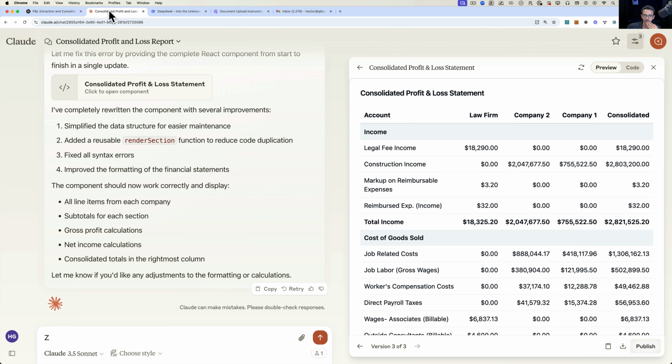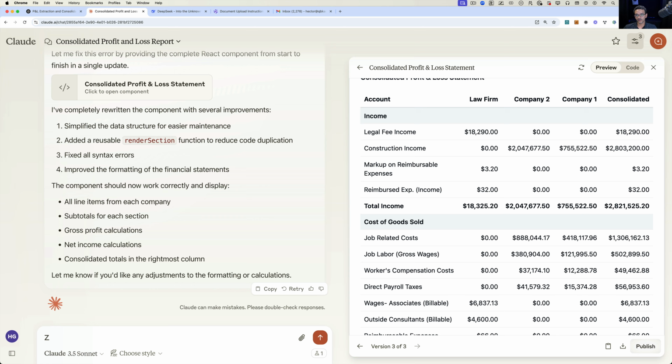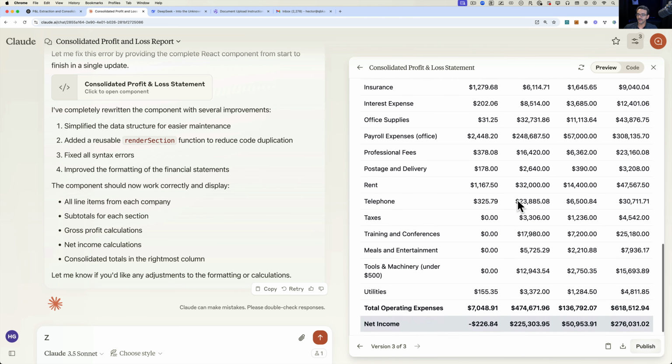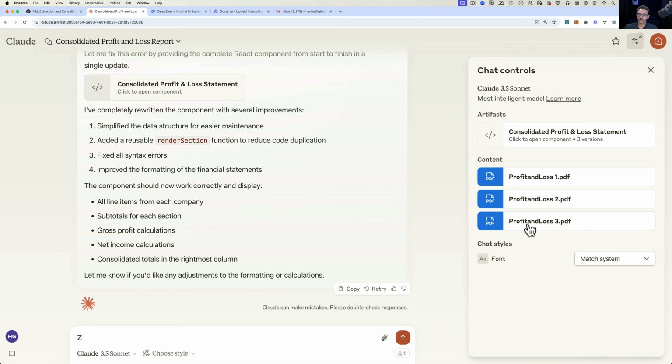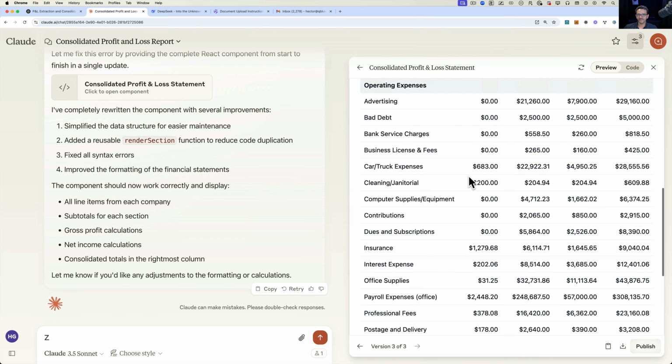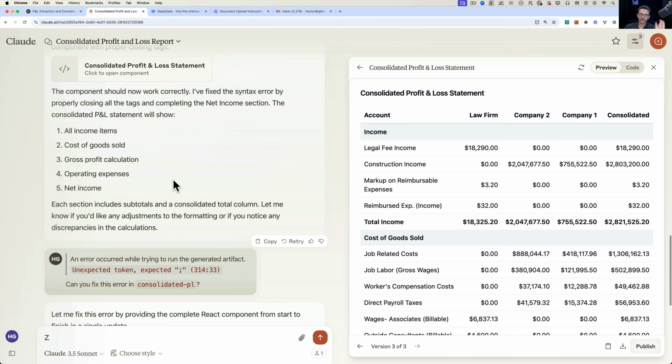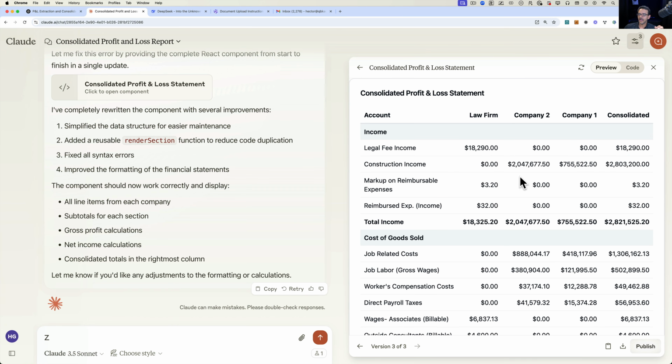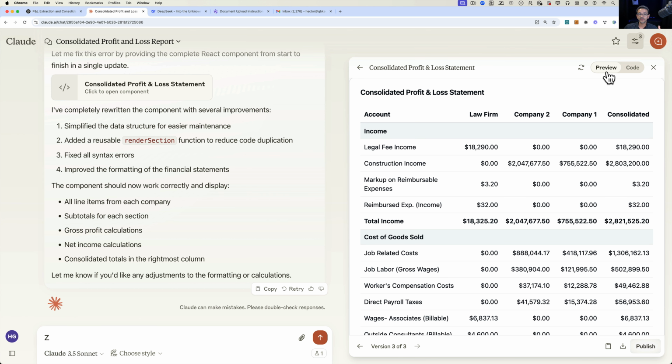Let's go back into Claude. Okay, beautiful. Claude did something. So Claude has my financial statements, and so far it looks like Claude is the prettiest one. What I really like about Claude is it has this concept called artifacts, where on the left-hand side you're doing sort of the chatting and the coding, and on the right-hand side it does a preview or renders it.